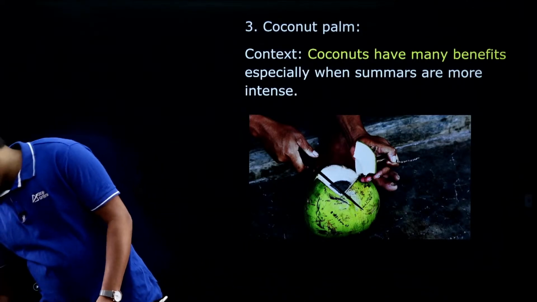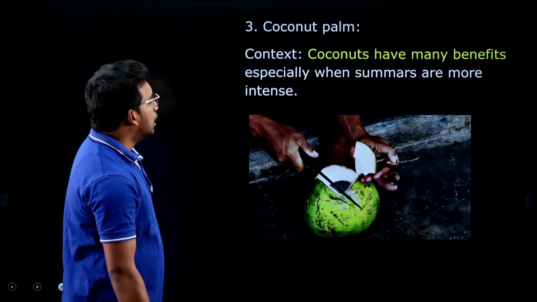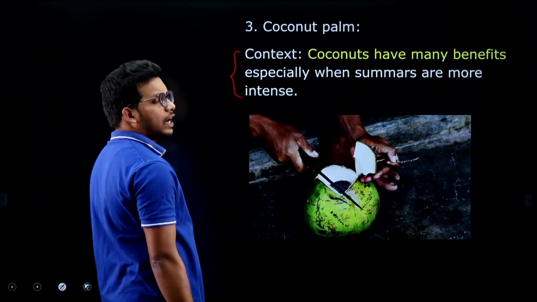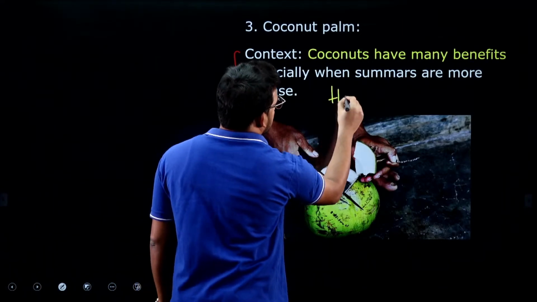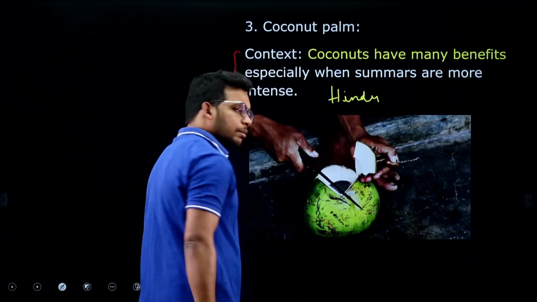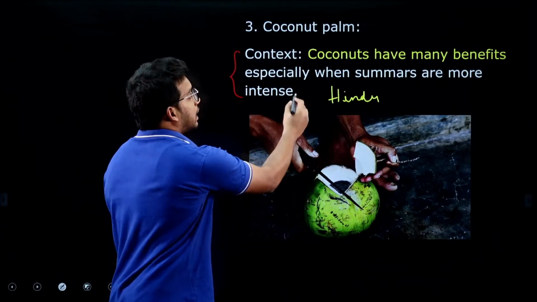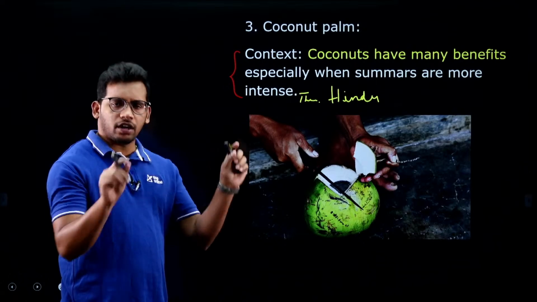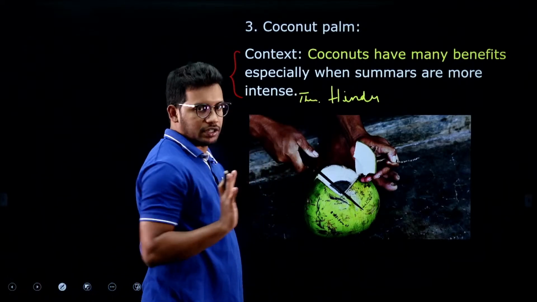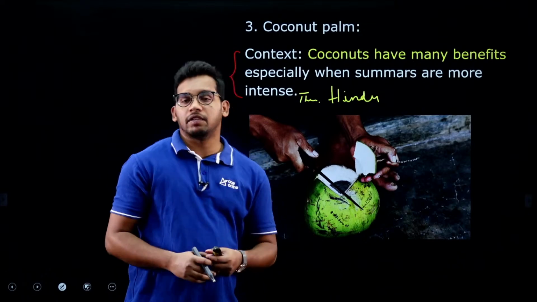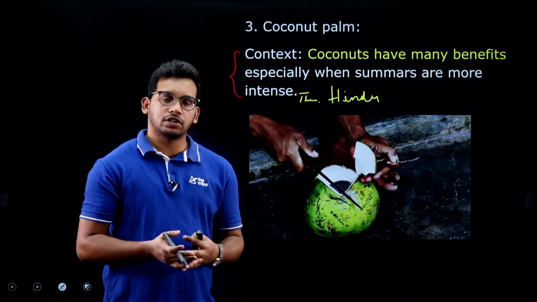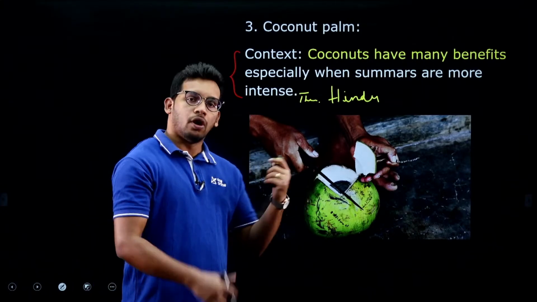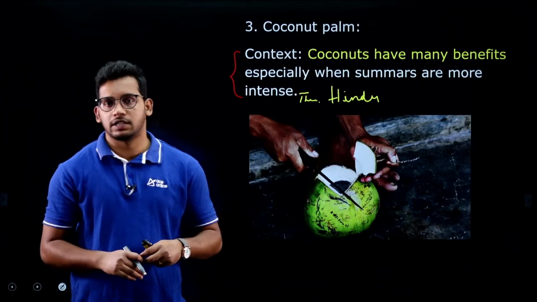About the coconut palm, right. The next article, let us see the context. There was an article in The Hindu on the science and technology page, written by a science and technology expert, on Sunday, that is yesterday. That is why we have taken this. The heading of the article itself is that coconut has many benefits. In the exam they may ask about cultivation methodologies, the conditions where coconuts grow, or India's status with coconuts. All these things are important from your agriculture syllabus, right.